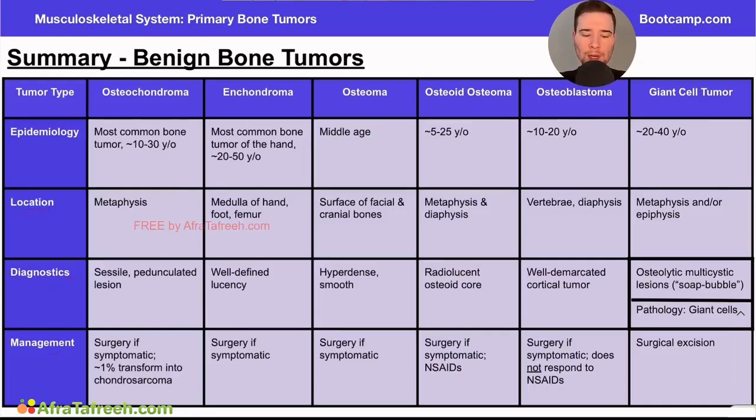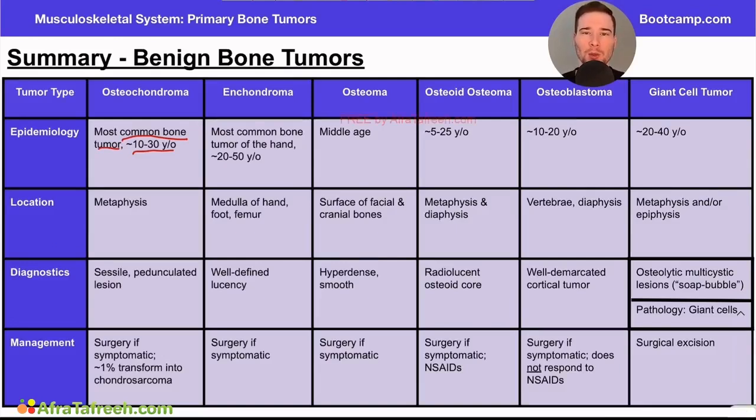So the first one we're going to talk about is the epidemiology here. And if you remember the video at the beginning of this chapter, we talked about an osteochondroma. We said this is the most common bone tumor overall. It's typically going to be in a 10 to 30-year-old age range. Again, this doesn't mean that a 45-year-old patient cannot have this tumor. But when we think about board-style questions, they're often classic presentations. So where are we most likely to see this patient? Typically, it's most likely to be seen in this age range.